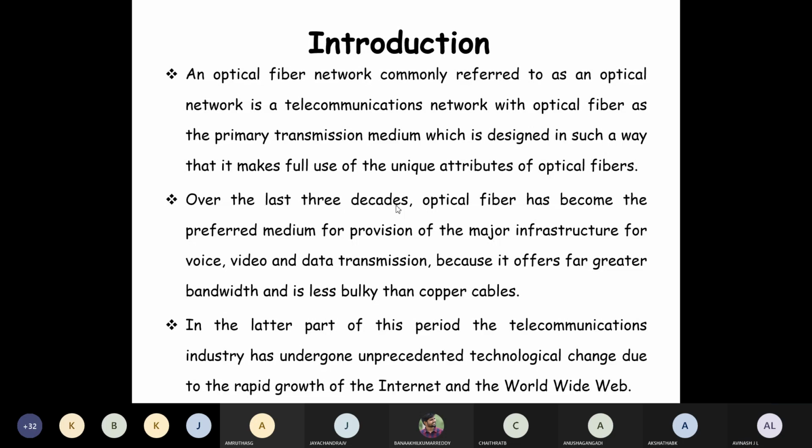Over the last 3 decades it has provided the major infrastructure for voice, video and data transmission. In the later part of the period, telecommunication changed due to the rapid growth of the internet and the World Wide Web. That is the important thing we need to understand here: the internet as well as the World Wide Web.